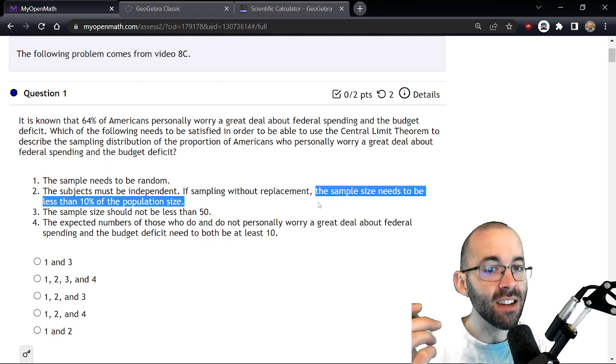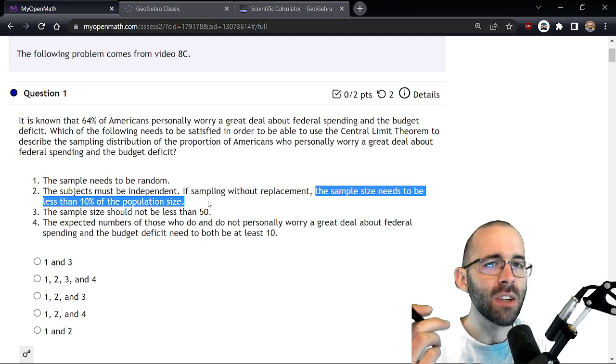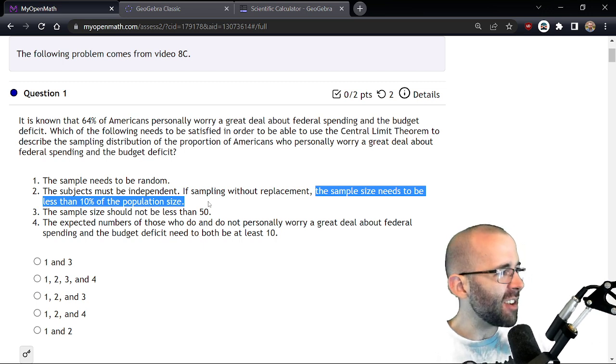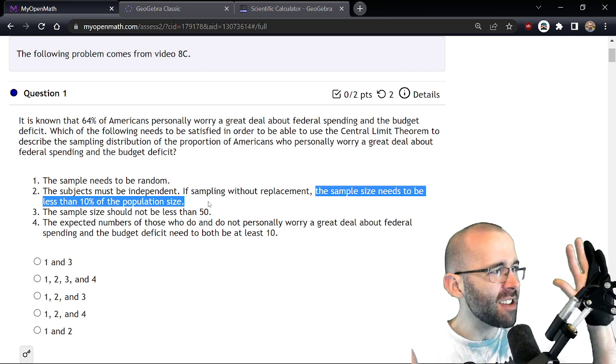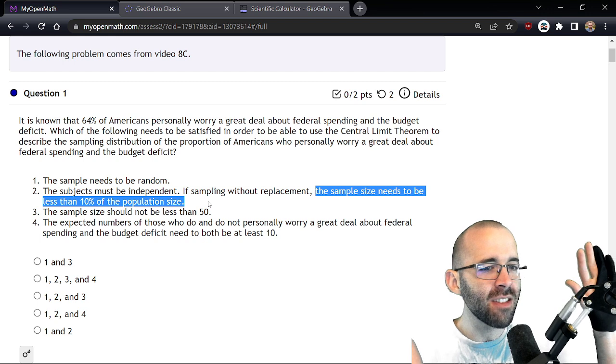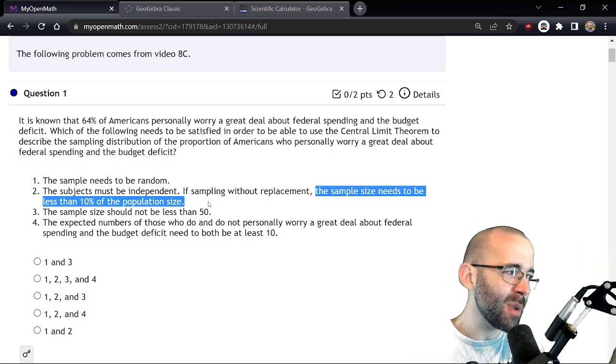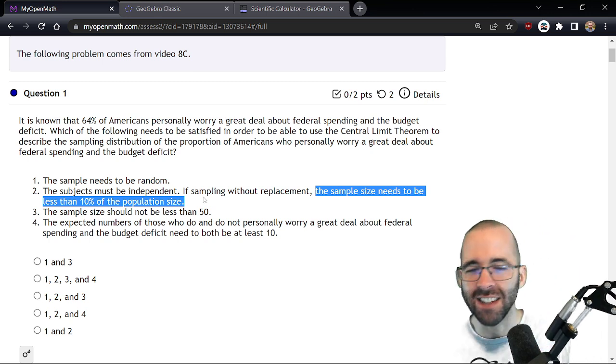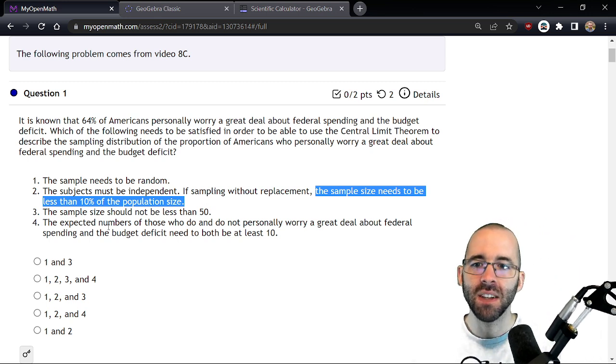But the 10% condition, which I don't remember what unit we introduced the 10% condition, but we talked about it again in Unit 6, says that even if this sample is only 10% of the population or smaller, then without replacement and with replacement are close enough to the same thing that we can say it's independent enough. So 2 is right. All right, so we're down to these 4 options.